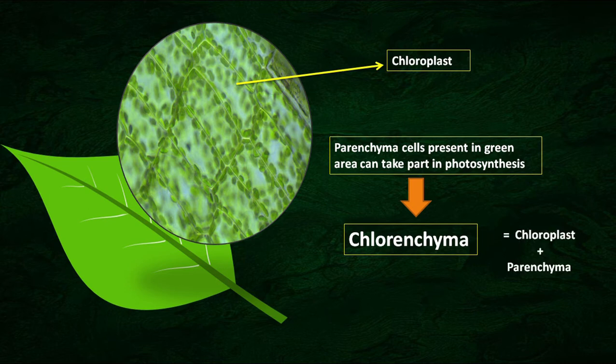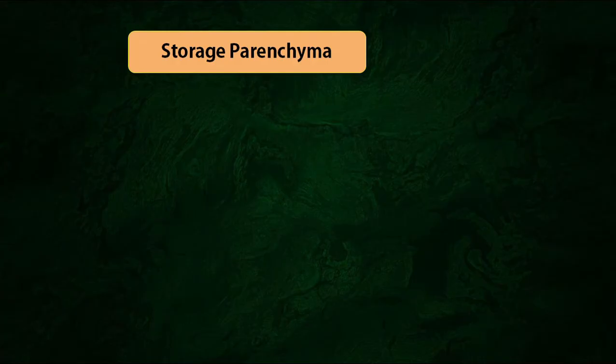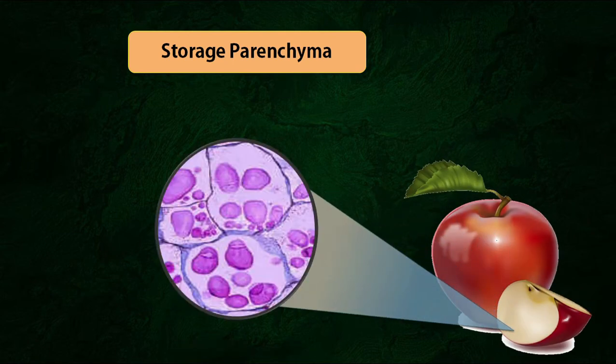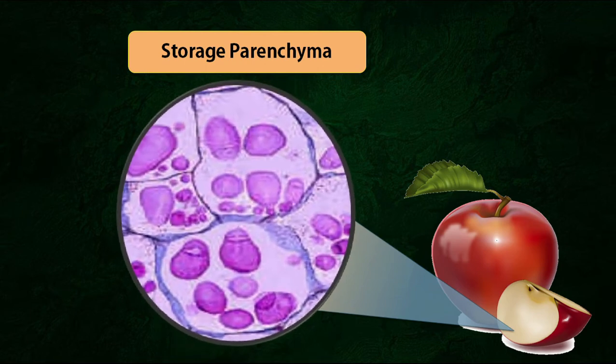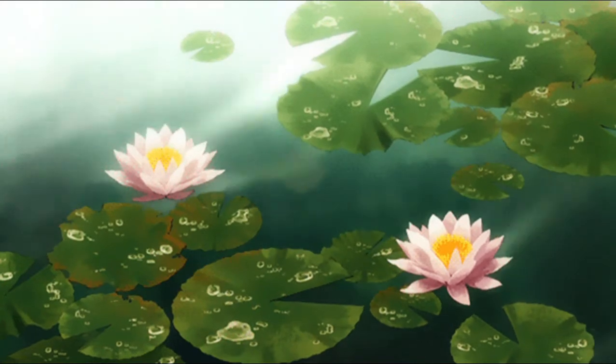This is a mix of the words chloroplast plus parenchyma. You can also find parenchyma tissue in the pulp of fruits. These tissues are capable of storing fruit sugars and starch. That's why they are known as storage parenchyma.